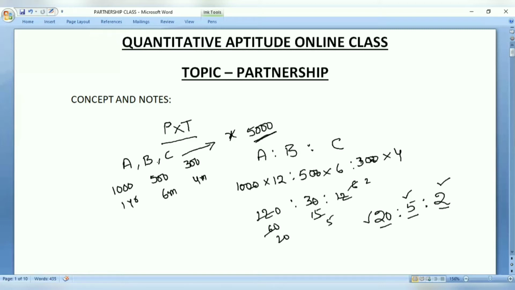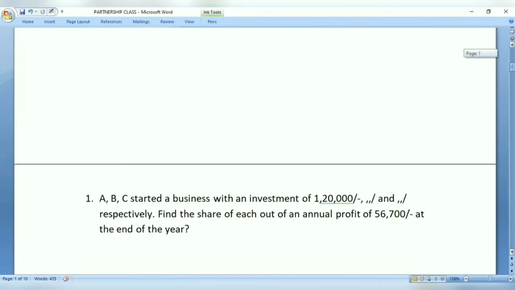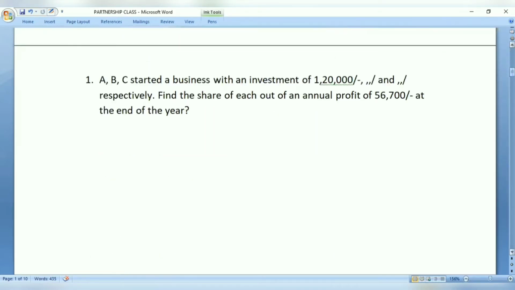So this is the basic general concept before we start the partnership classes. Now, based on this, let us understand how we solve the questions. Okay. Now let's move on to solving the questions.